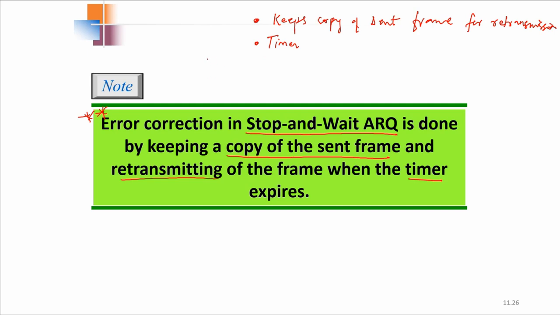After the fixed amount of time, if the timeout happens and the acknowledgement is not received, then the same packet, of which a copy has been kept, will be sent again. So that removes the disadvantage of the stop and wait protocol.